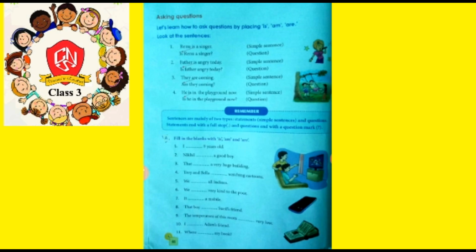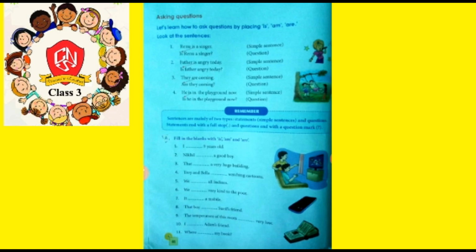Number 5, we dash all Indians. So here also we is the plural form of pronoun. Okay, that means the subject is plural, more than one. So we will use the helping verb are just after we. So we are all Indians. In sentence number 6, again you see we dash very kind to the poor. So again we can say that we are very kind to the poor.